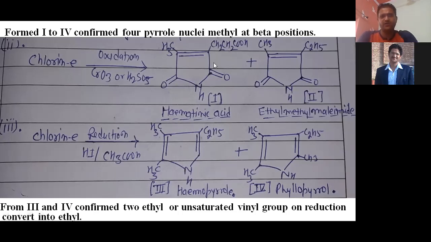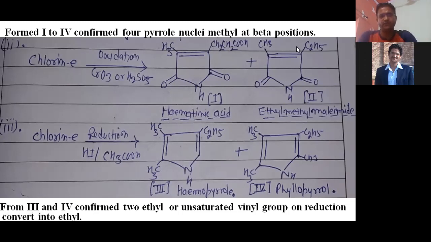This is confirmation of the methyl group at the beta position, right? And you can see now here oxygen and here oxygen, right? So based on that, we can say these 4 pyrrole rings are connected from the alpha position, because after oxidation at the alpha position there is this carbonyl group, right? So it shows they join together from the alpha position.